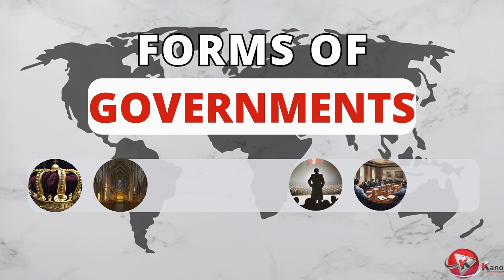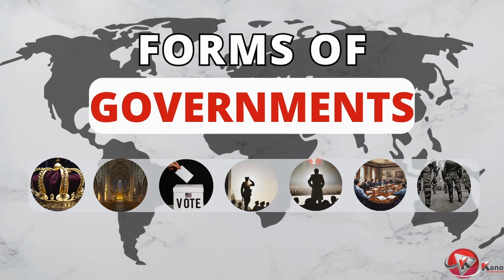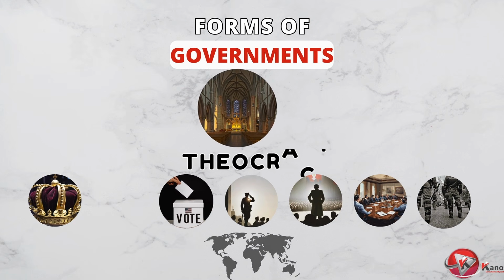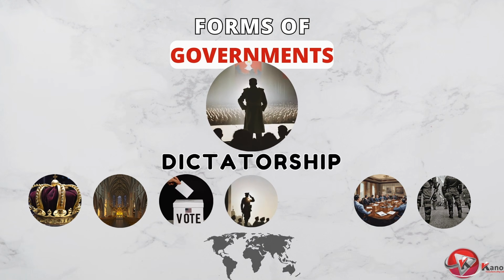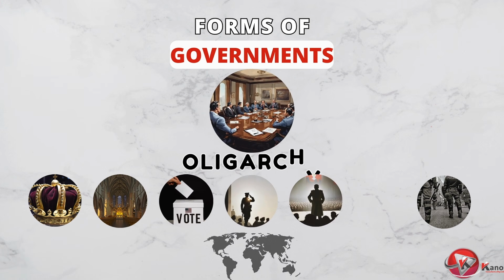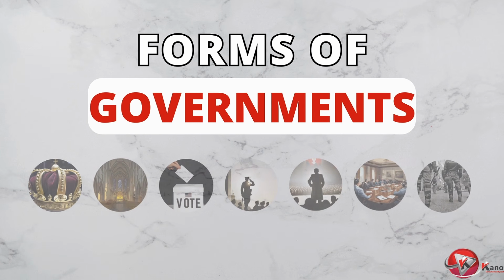There are many different forms of government. In this video, we're going to look at the following: a monarchy, a theocracy, a democracy, totalitarianism, a dictatorship, an oligarchy, as well as an authoritarianism. Please note that these forms can further be divided into subgroups, and some countries and states may also experience a combination of different types of governmental formations.